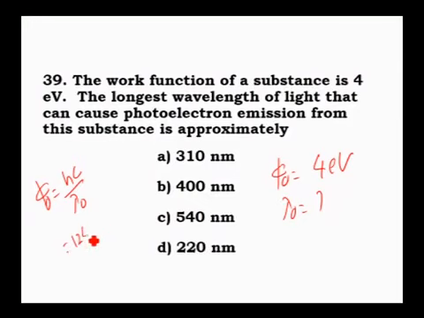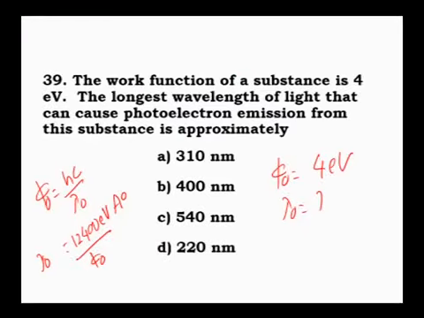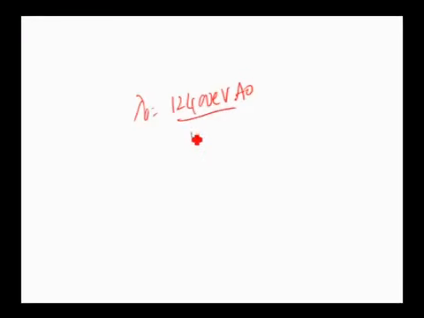It is 12,400 electron volt angstrom, and lambda value you have to find. Therefore lambda naught is equal to 12,400 electron volt angstrom divided by phi naught, which is 4 electron volt.